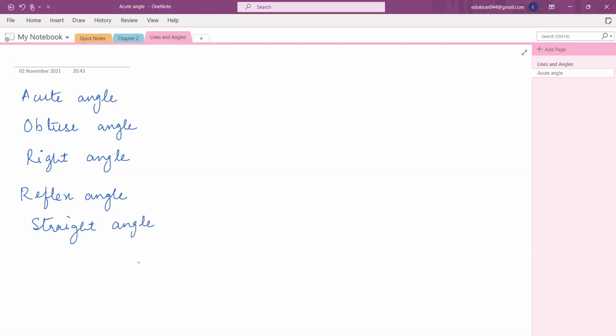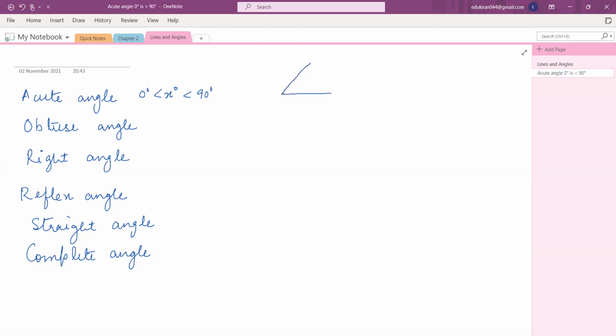Then is there any other kind of angle? There's one more you're forgetting, which is called complete angle. Have you heard that? No, ma'am. What is an acute angle? Ma'am, less than 90 degrees. Less than 90 degrees. So if the angle is X, it is less than 90 degree but greater than 0 degree. So that's how we draw it.